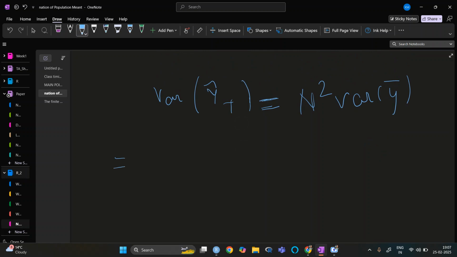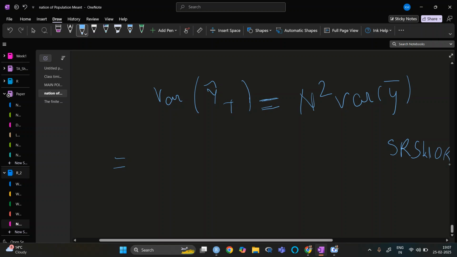The cases are for SRSWOR and SRSWR. For SRSWOR, it is N square times (N minus n) divided by N times n, times S square. So one N will cancel out. Let me just write by cutting.